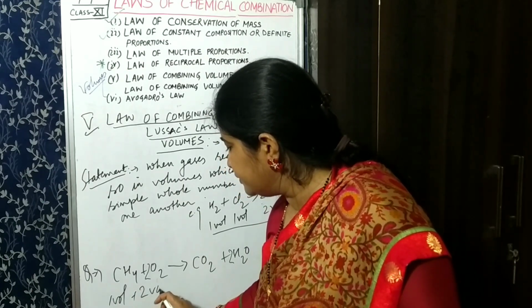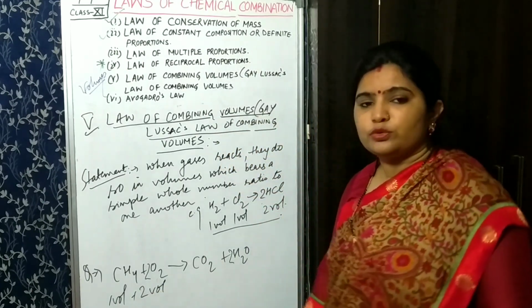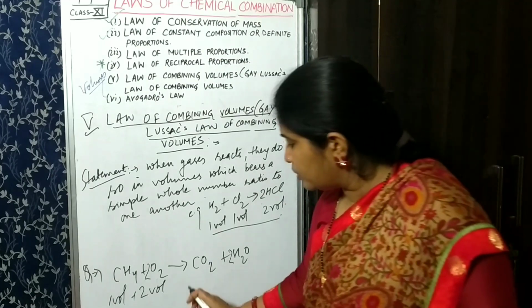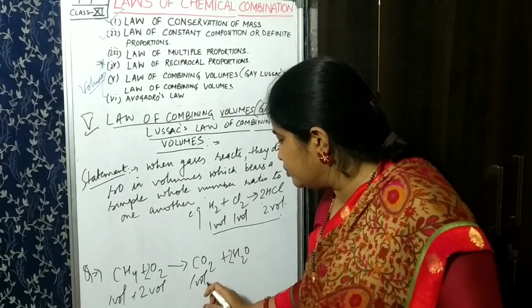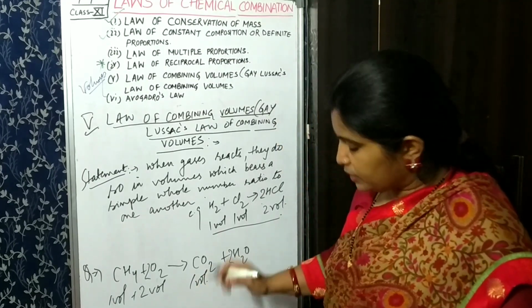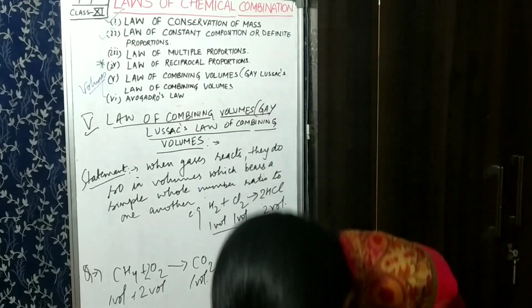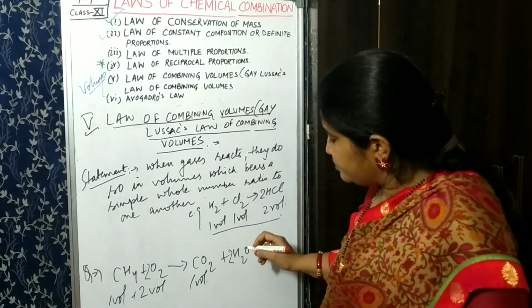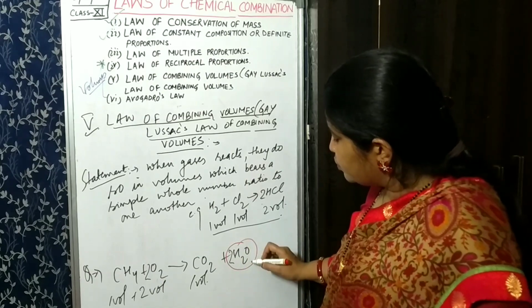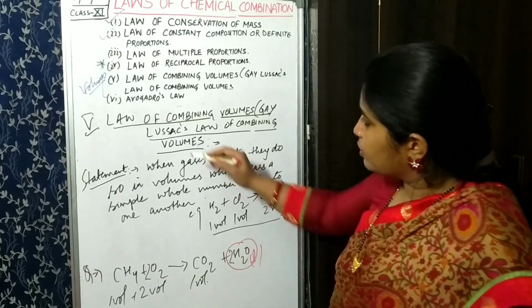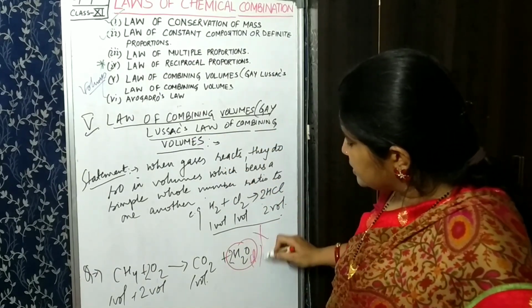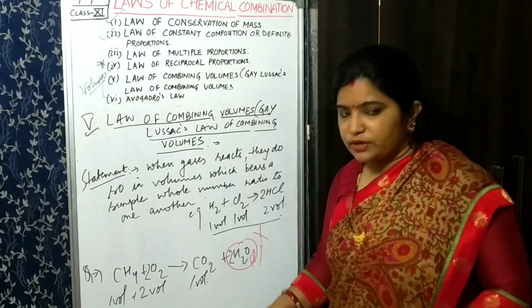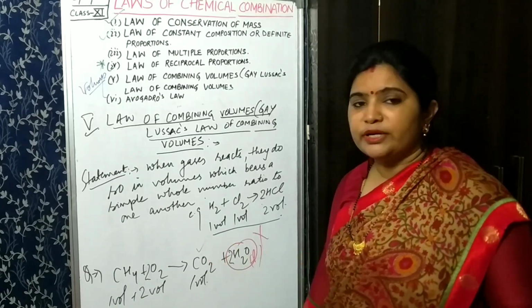Okay, so here we can see that 1 volume of methane when it combines with 2 volumes of oxygen, it will produce 1 volume of CO2. Now here is one point you have to note down: why am I not taking water? Because water is a liquid here, and according to this law we will not consider liquid. That's why we have to consider only carbon dioxide.